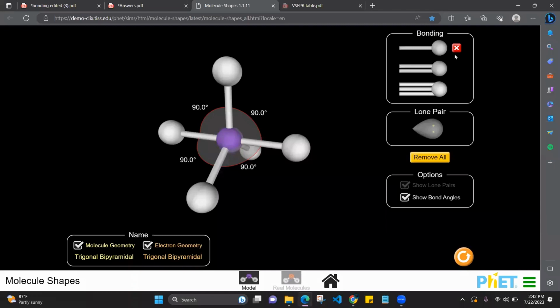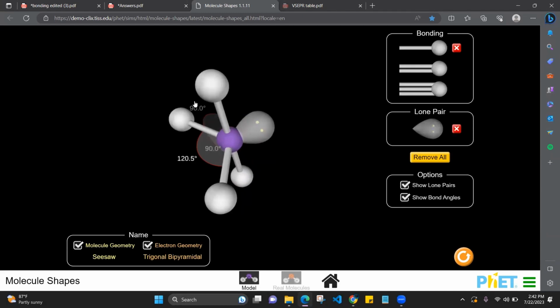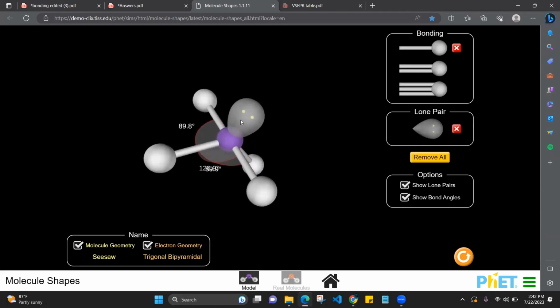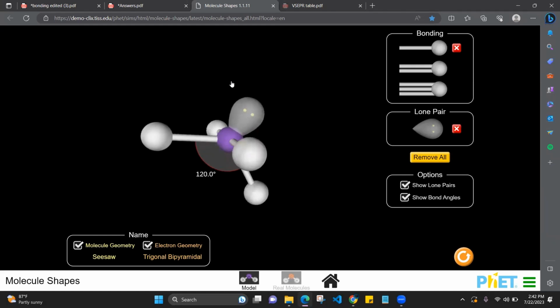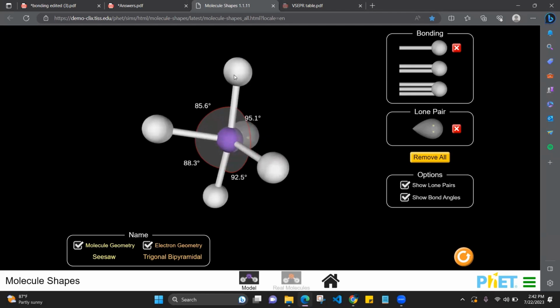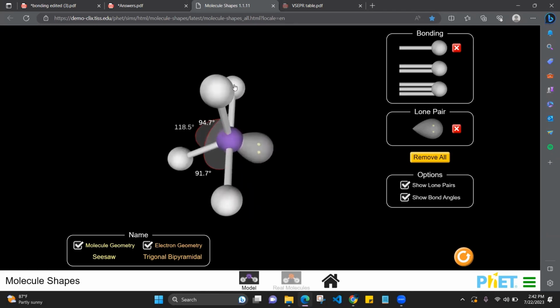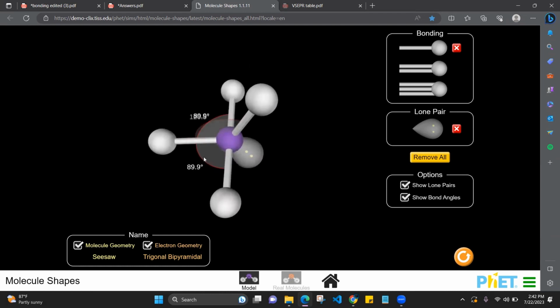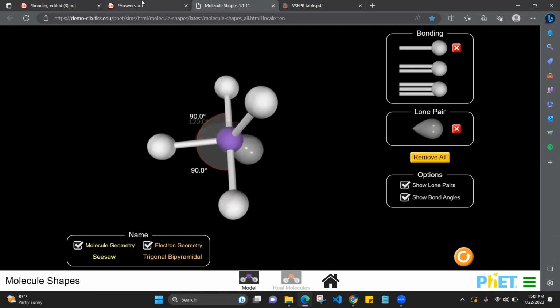Now if we remove a bond and put one lone pair, what is the shape? Seesaw shape. Do you all see the seesaw shape? Yes, it's like this. This is the seesaw. The seesaw shape has trigonal bipyramidal electron pair geometry. That is if there is how many lone pairs?